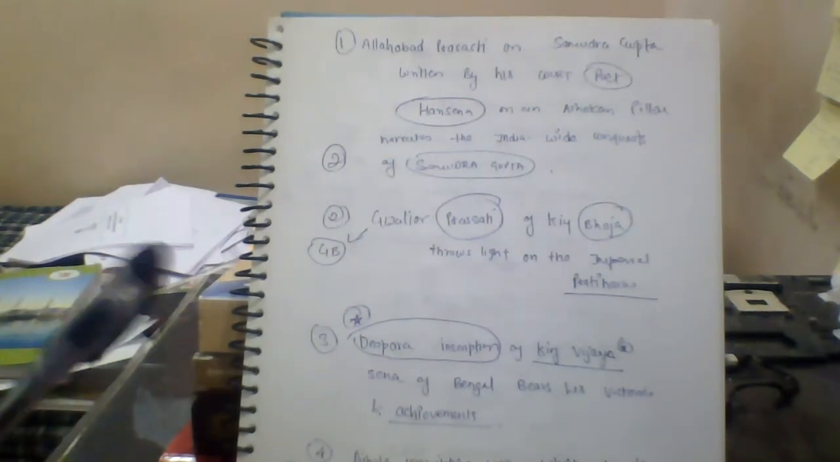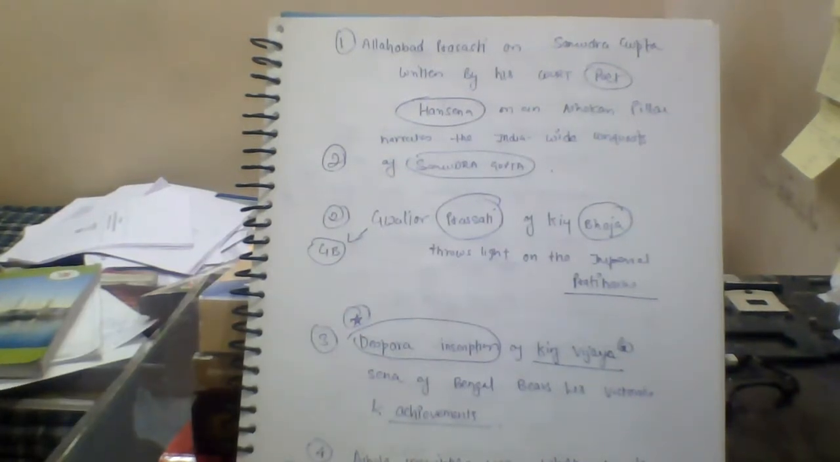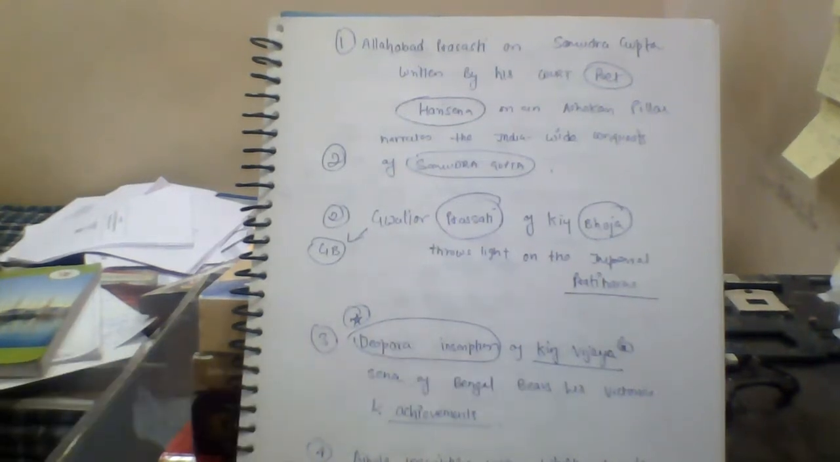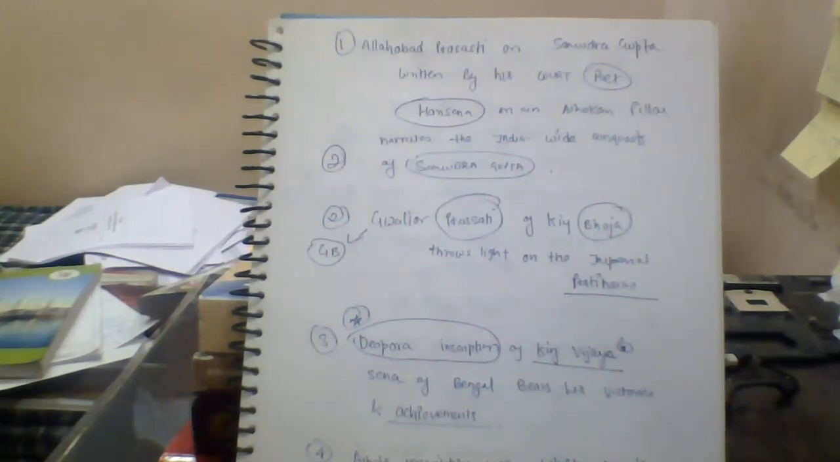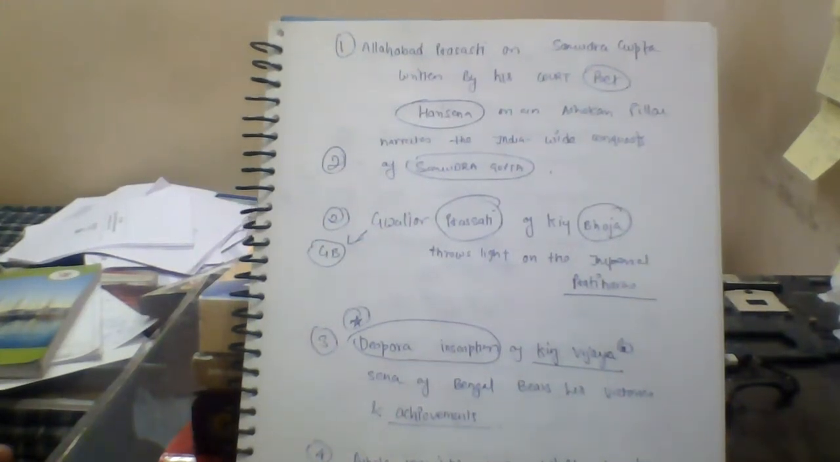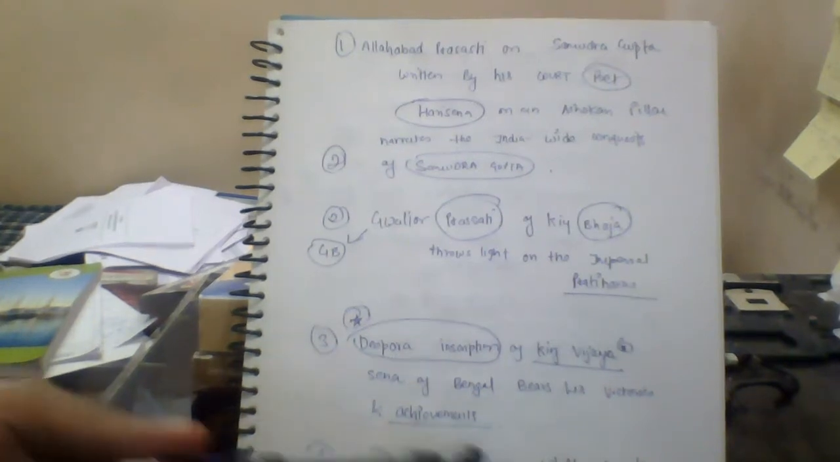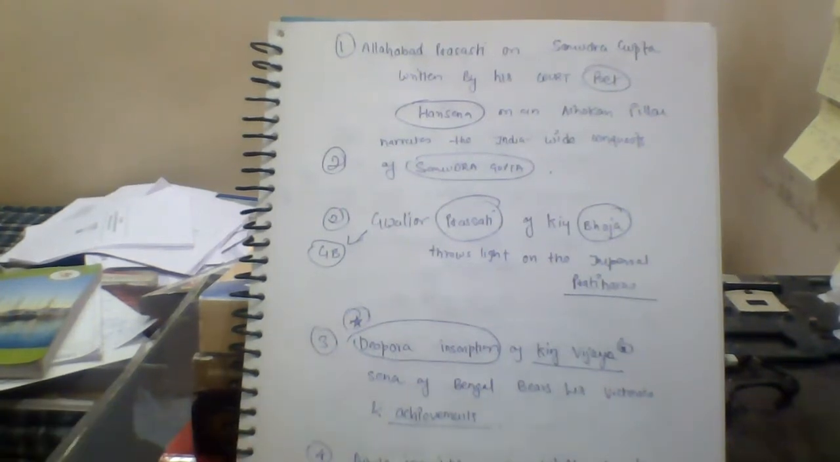Then there were other inscriptions, like the Deopara inscription of King Vijaysena, which tells us about his victories and achievements. For example, this is a very important one: the Aihole inscription, which reveals the achievements of the Chalukya king Pulakeshin II. Ravikirti was the author of this Aihole inscription.